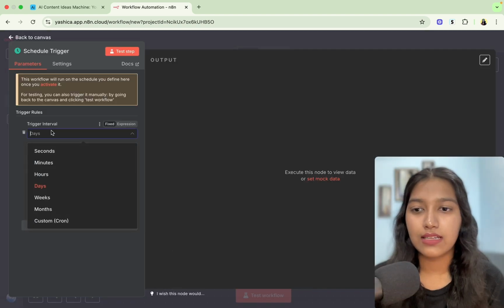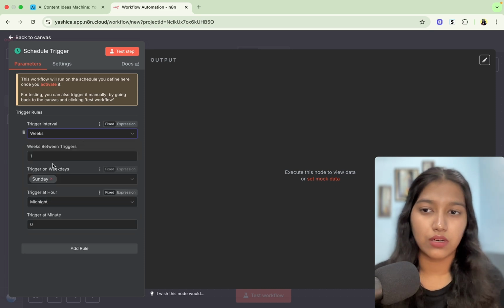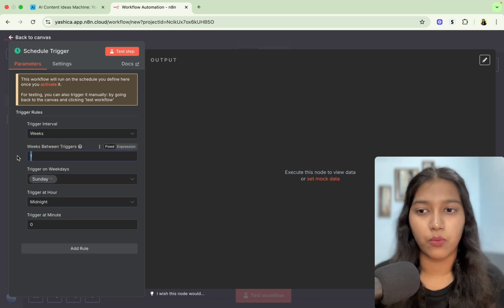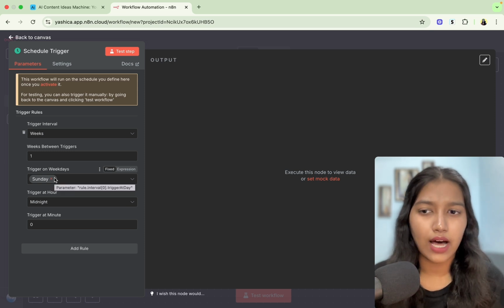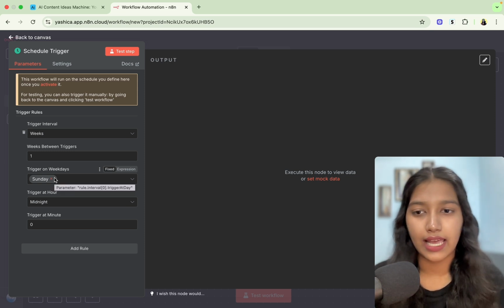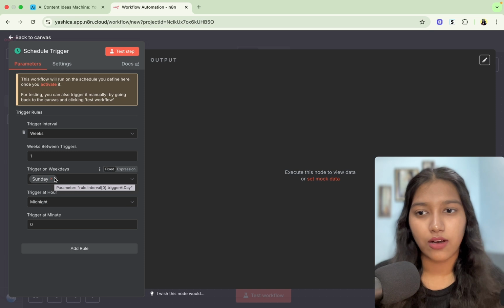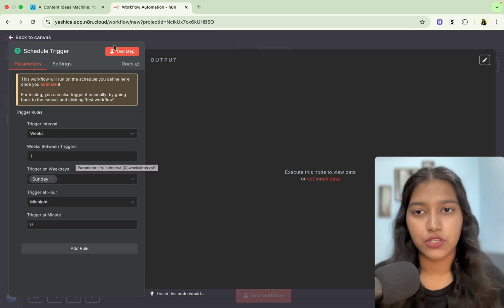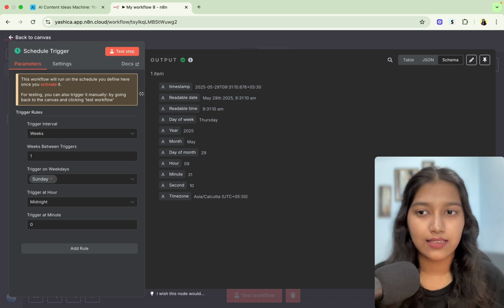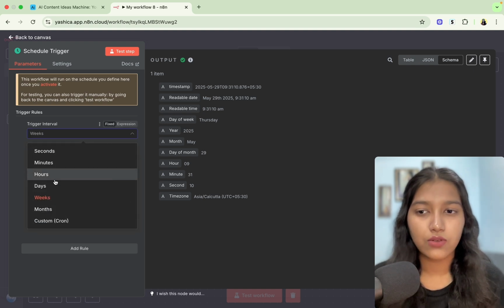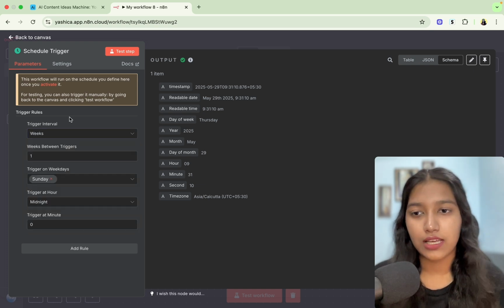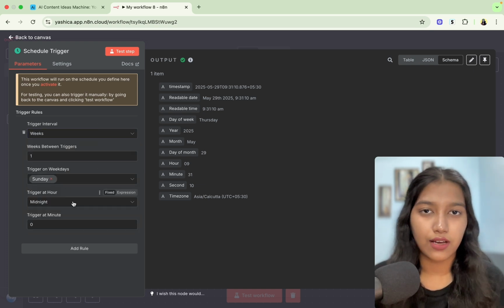From here, you can select weeks if you want to go with 1 week, and then this is going to remain 1. Then you can select when you would want this to trigger. So I like to trigger it on Sunday so that I get new ideas on Monday morning. Again, that's up to you. Once you have set these up, you can click on test check and that's it. If you want to run it every day, you could select days. If you want to run it multiple times in a day, you could select hours. It's really up to you and you can just configure it accordingly.